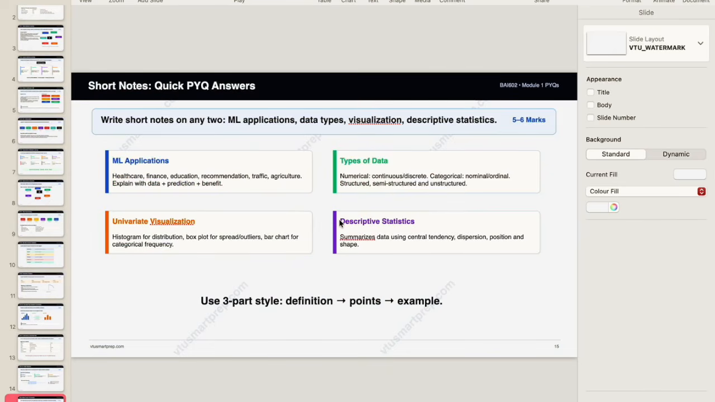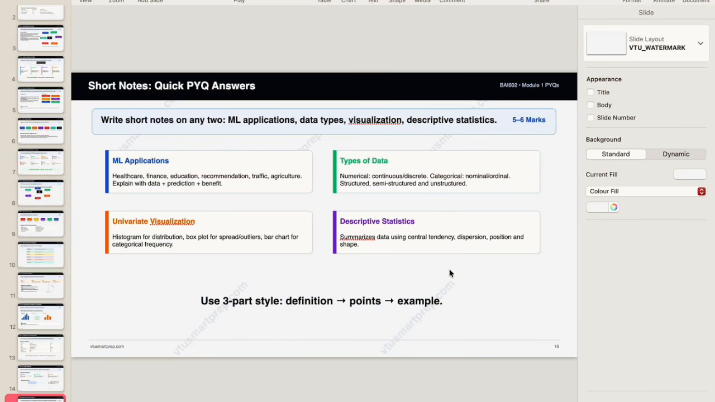Next is: write short notes on any two: ML application data types, visualization, descriptive statistics. In the previous slide, we have already seen the ML application data types, so don't skip these topics. Next is univariate visualizations, where you have different types of graphs, and then descriptive statistics, where you have mean, median, mode, standard deviation, and variance.